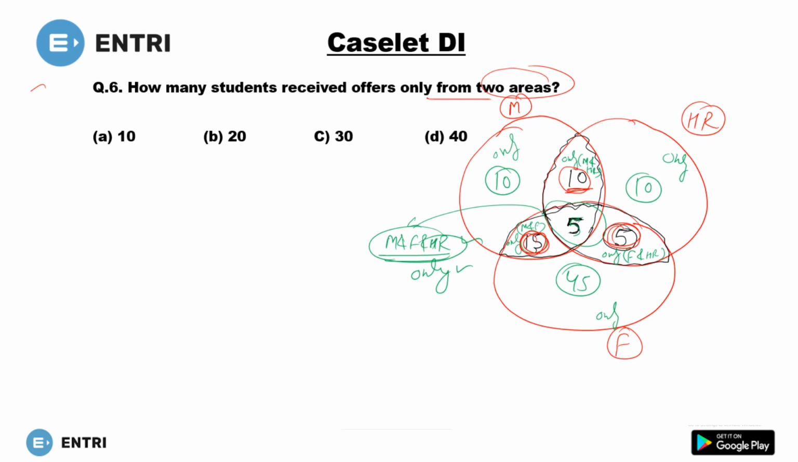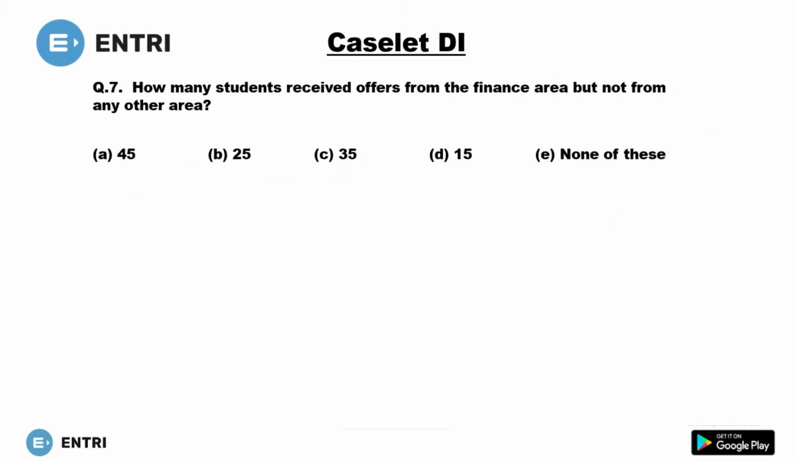Now only 2 areas. So what will be the number? 15 plus this 10 plus this 5, you will get 30. So 30 is the right answer. I hope this one is clear. Move to the next one.